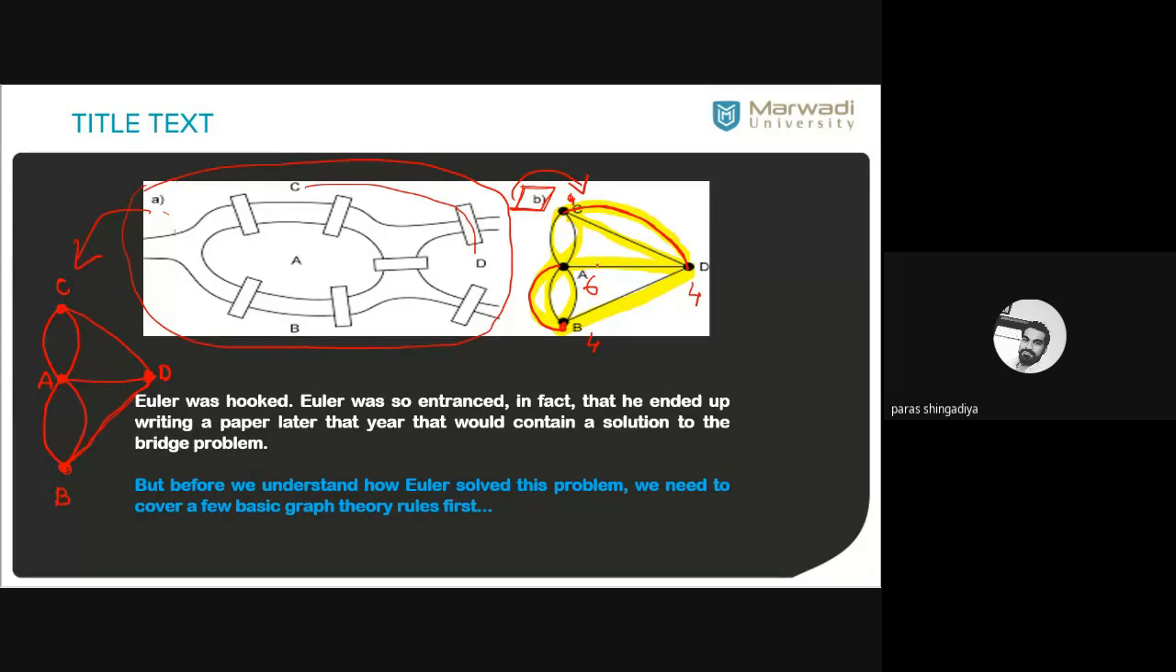That is the Euler condition. If a graph follows the Euler condition, that is, all the vertices have even degree, then you can easily identify such a closed walk which covers every edge exactly one time. In that case, it will be possible, and that is the Euler condition.